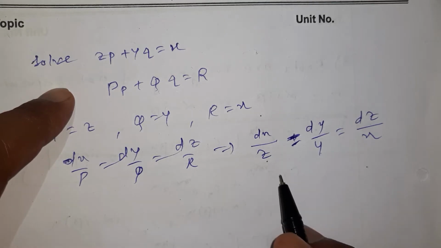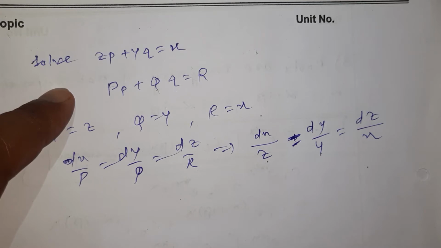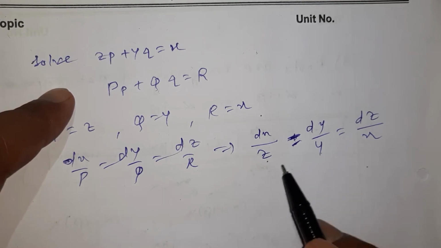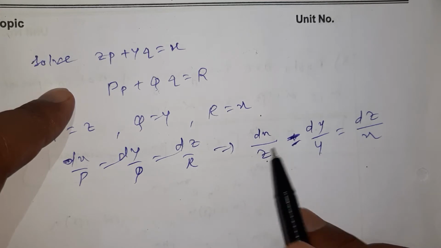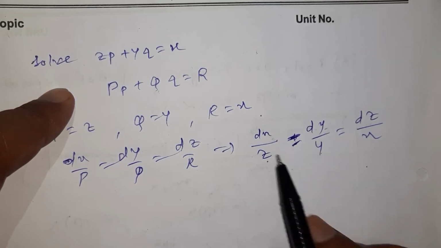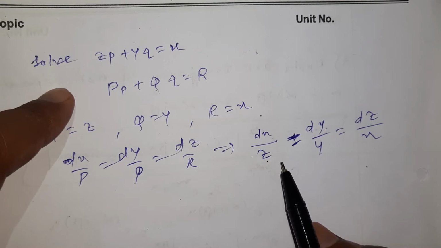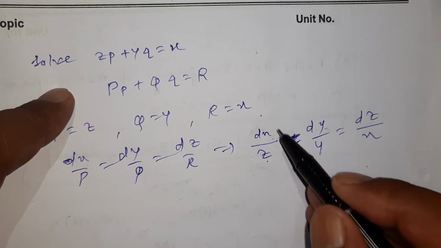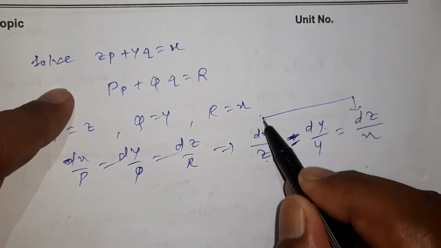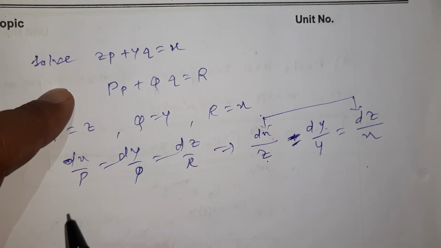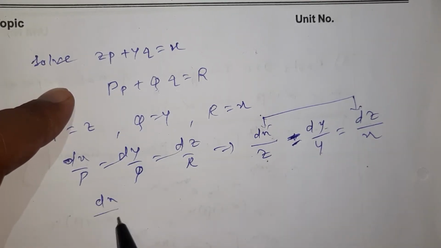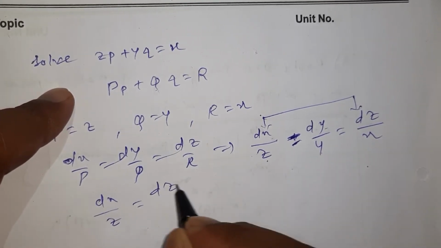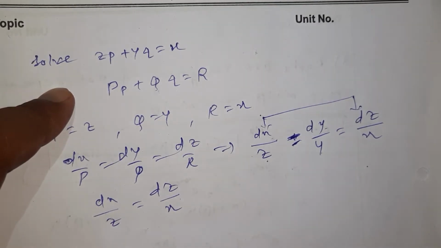Which group can we equate here? Because we want the third variable either absent or cancelled in the calculation. Is this group possible? No, z is here and dx, dy are here. So this group is not possible. Which group is possible here? I think the first and last group is possible. So I get dx upon z is equal to dz upon x. Correct? So this group is possible.